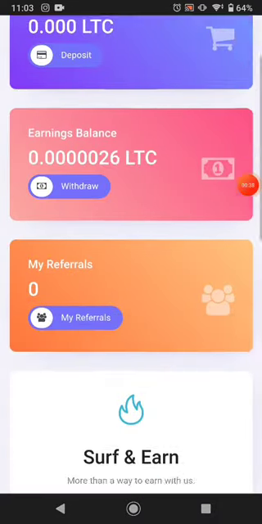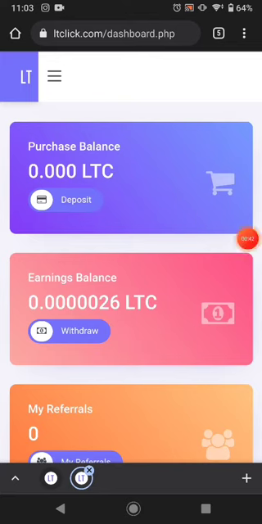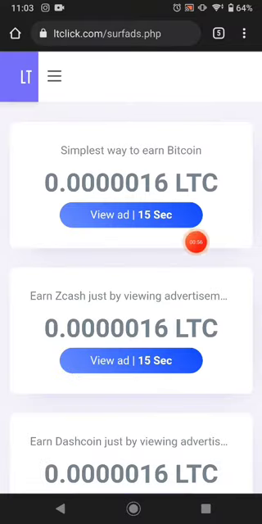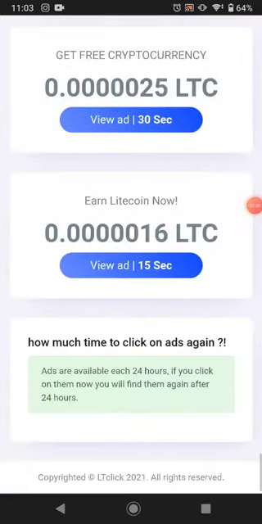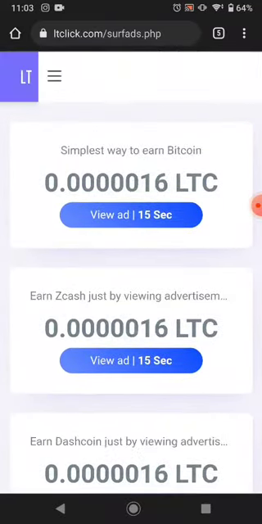Okay guys, I'm logged into my account, and you can see this website pays Litecoin. The first way of earning is surfing ads. You can click surfing ads and watch advertisements. You can earn free cryptocurrency for just watching advertisements. You can see all the advertisements available in here. You can watch all of them, and after every 24 hours this will reload.